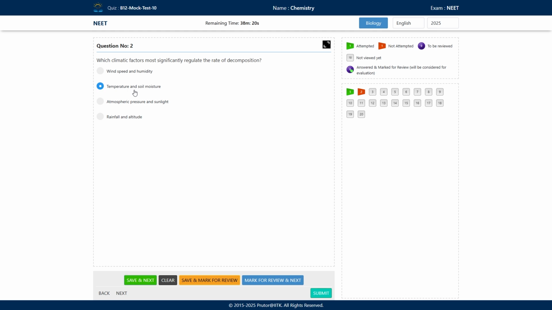Okay, option number B, temperature and soil moisture. This is the correct answer. So rate of decomposition depends on the temperature as well as the moisture level. So in warm temperatures and when the moisture is adequate, then the rate of decomposition will be high.